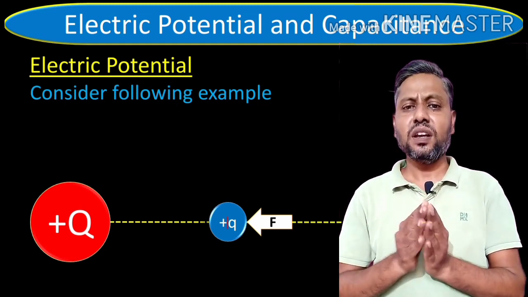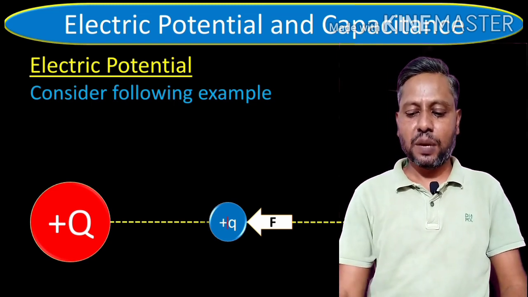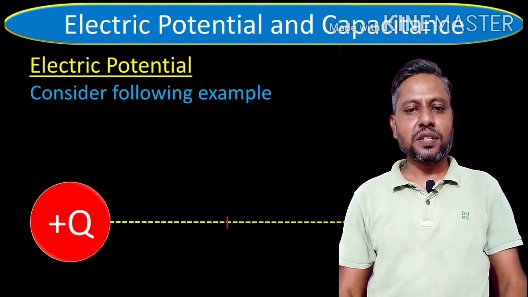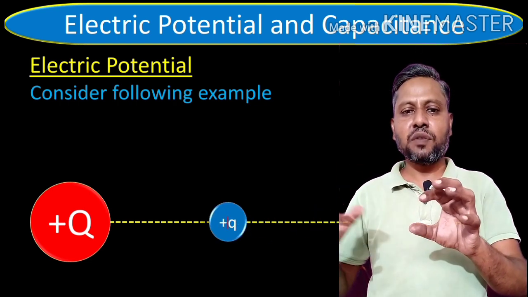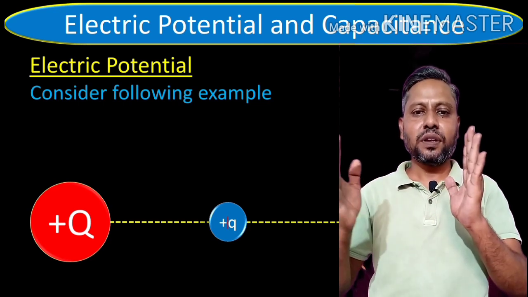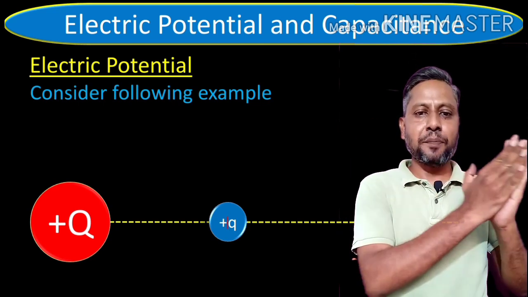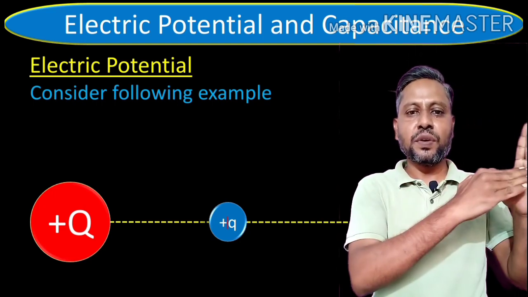Now if we remove the external force, what will happen? Once we have removed the external force, the force of repulsion given by capital plus Q on small plus q will try to repel this small plus q towards infinity once again.